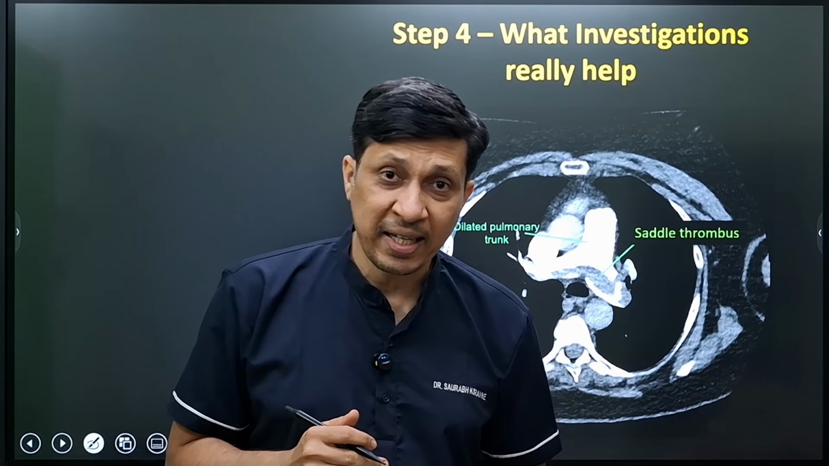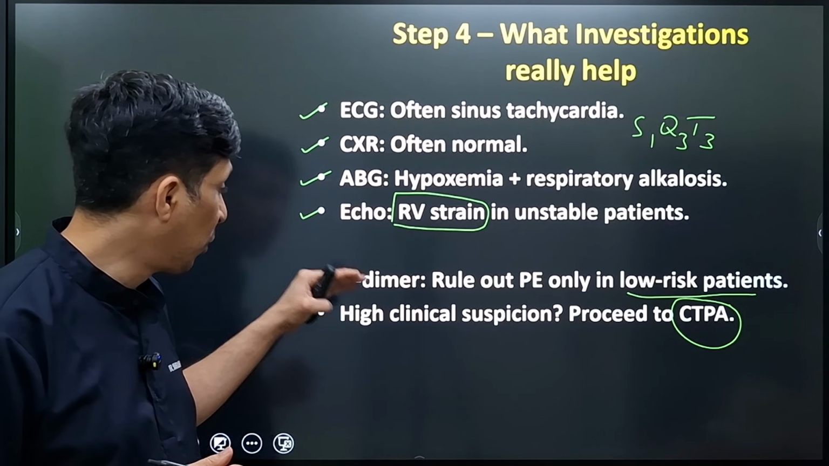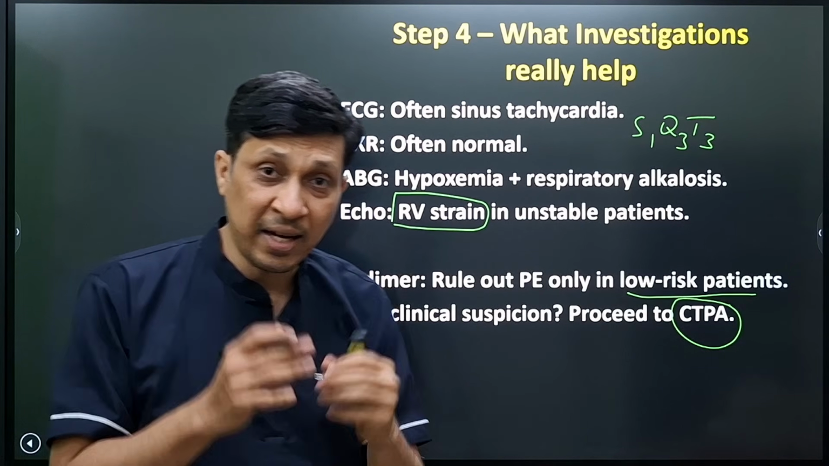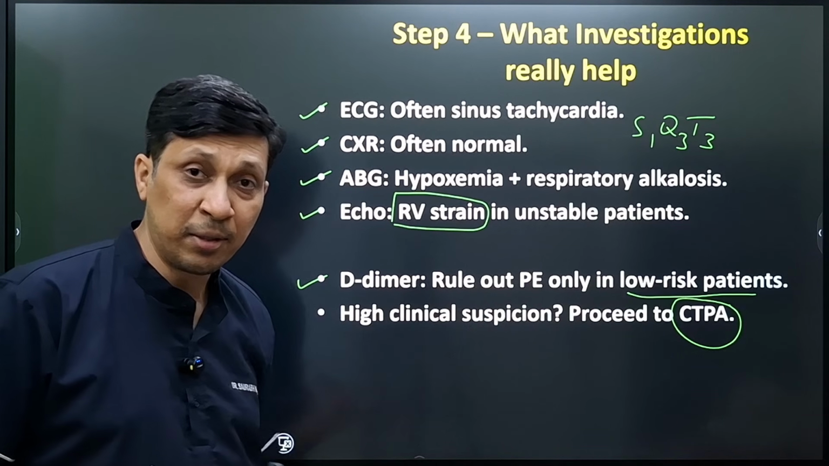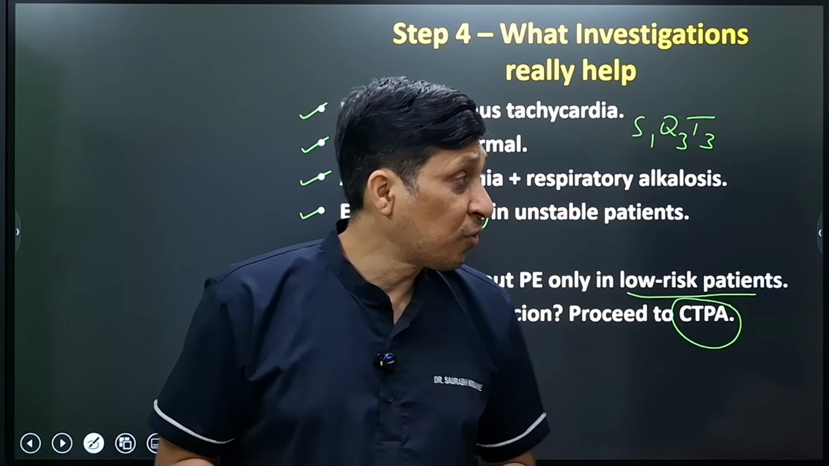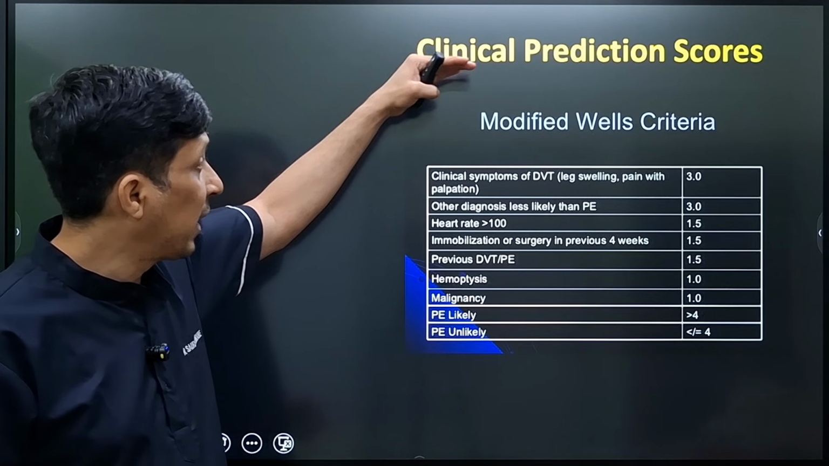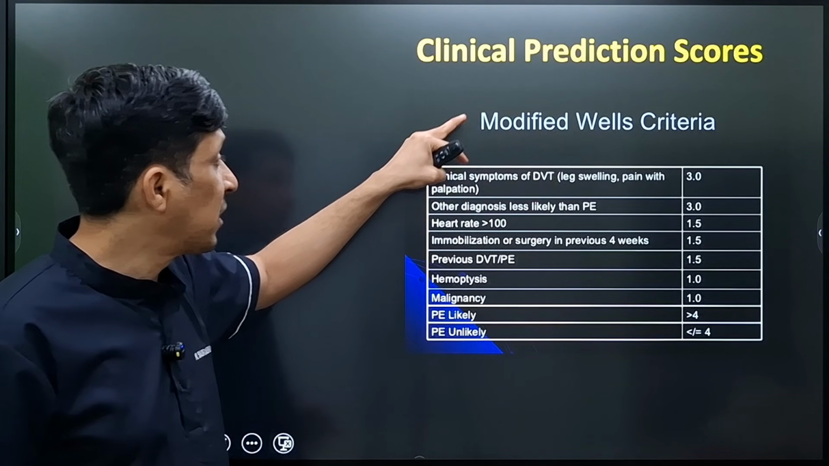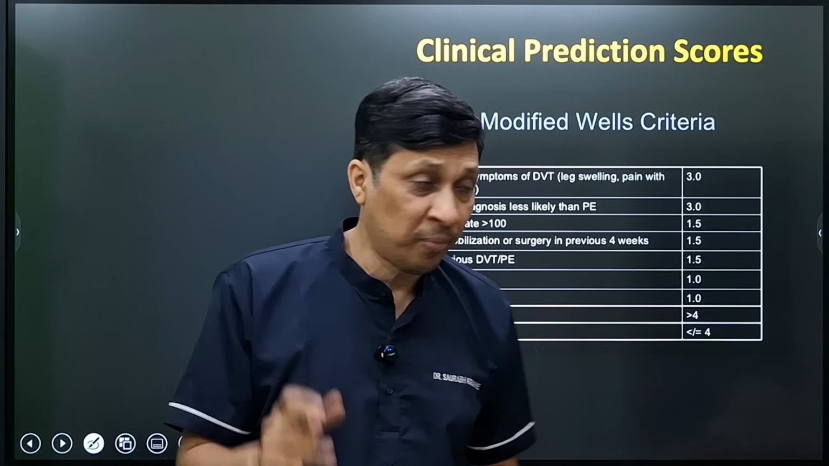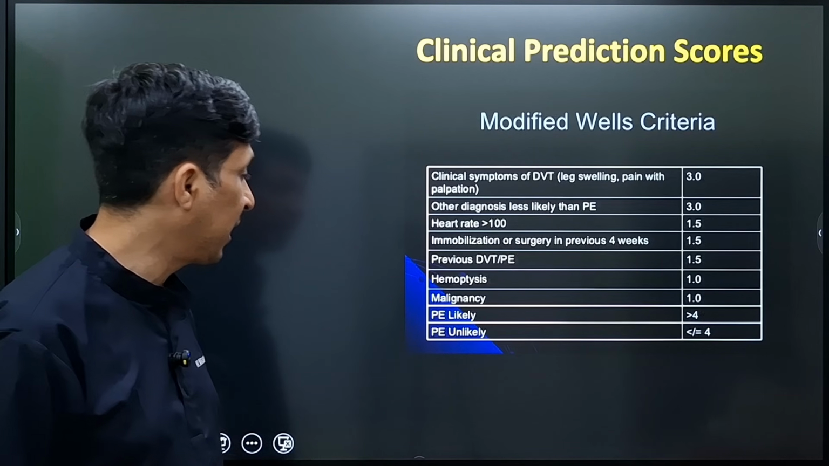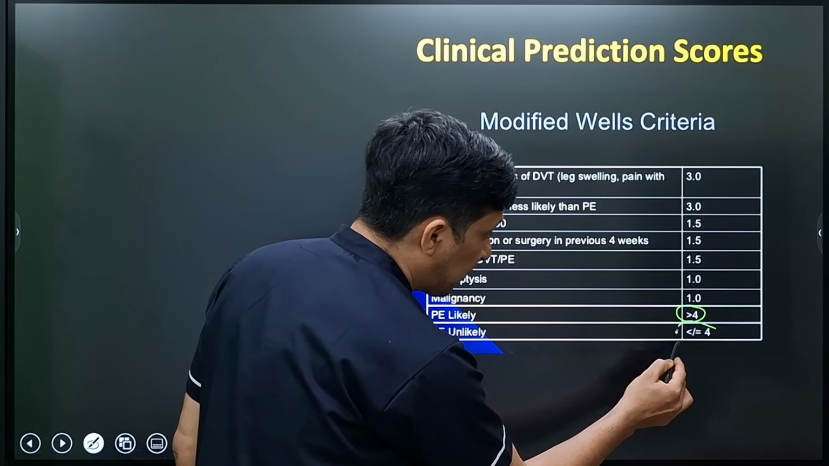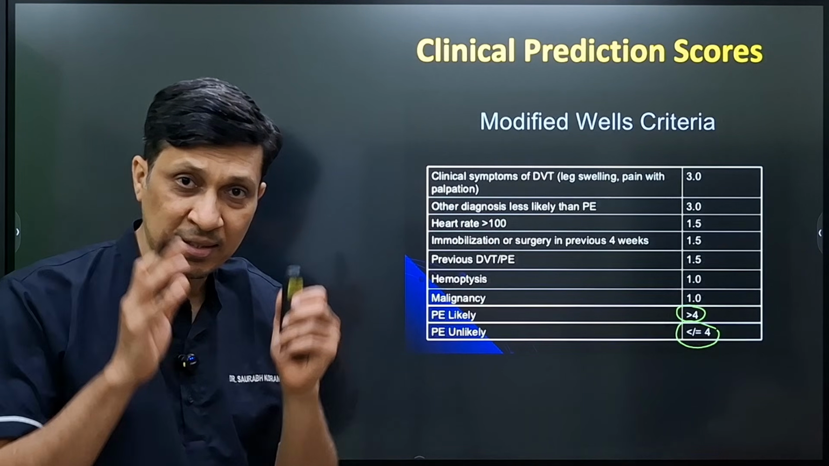So in the last slide, we have seen that if the patient is low risk, then D-dimer helps to rule out PE. But if the patient is high risk, then you have to go for CTPA. So how will you decide if the patient is low risk or high risk? For that, there are two important clinical prediction scores. The first is modified Wells criteria and the other is revised Geneva score. In Wells criteria, if the score is more than 4, then PE is likely, and if it is equal to or less than 4, then PE is unlikely.